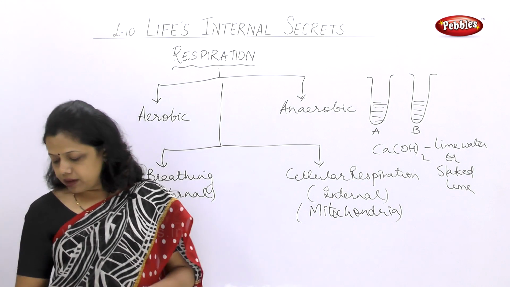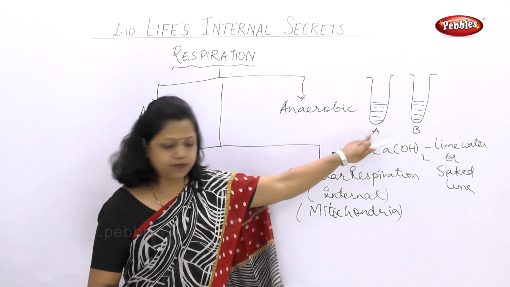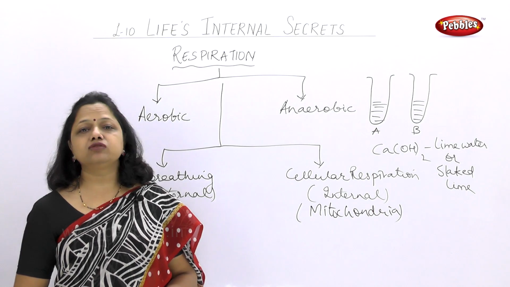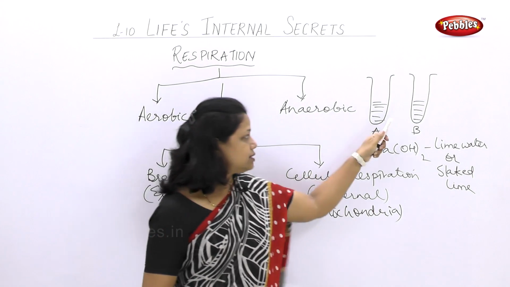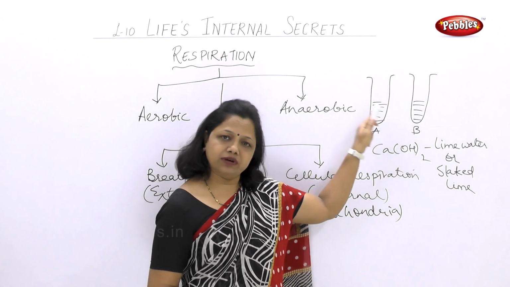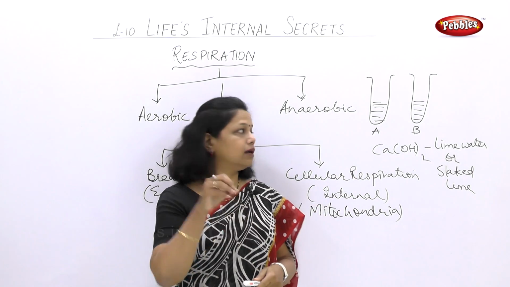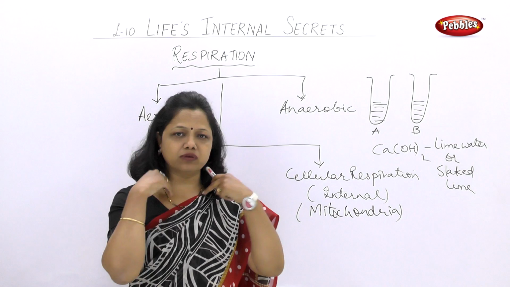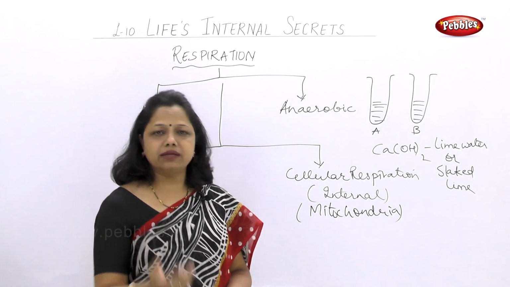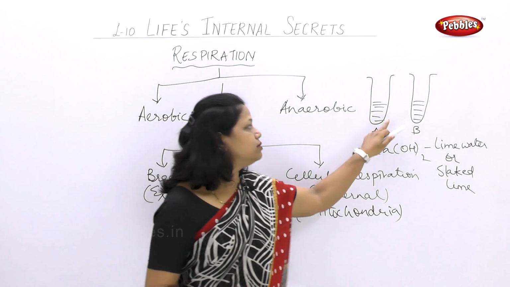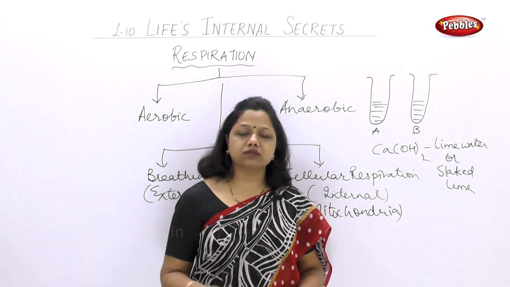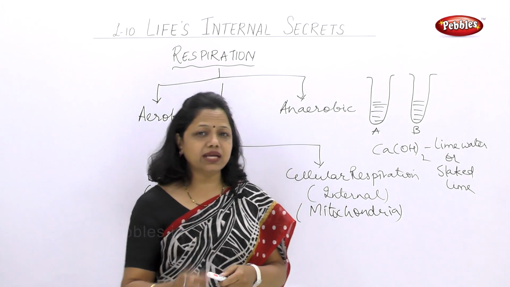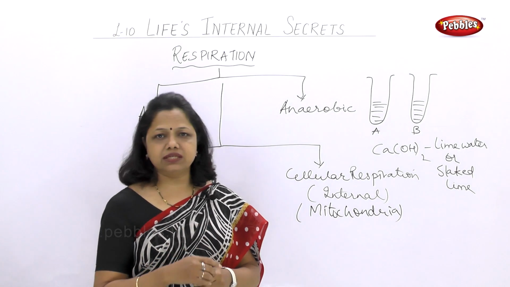Now in the first test tube marked as A, blow air repeatedly from the mouth till a color change is observed. Now what are they telling us? Take test tube A filled with lime water and blow in the lime water continuously. Blow means give out. That means when you breathe out, that is called blowing. You continuously breathe out for a few minutes in test tube A. Do you see any change in the color? You will see the change in the color.